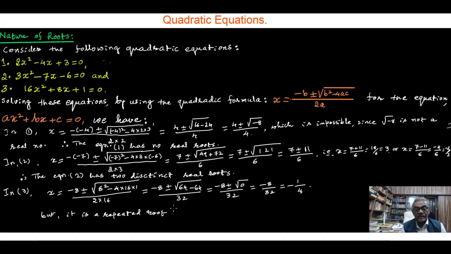Now we can see in all three examples, we have decided on the basis of b square minus 4ac, whether it is greater than 0, less than 0, or equal to 0.